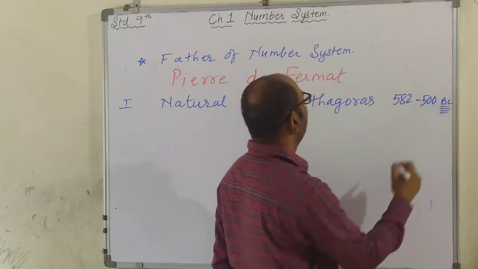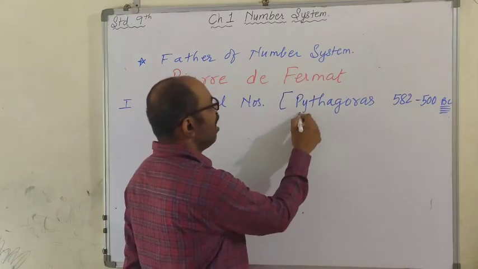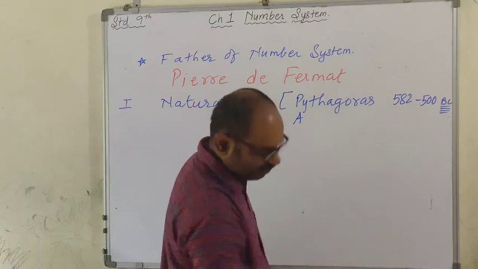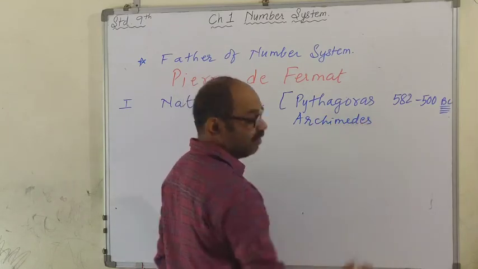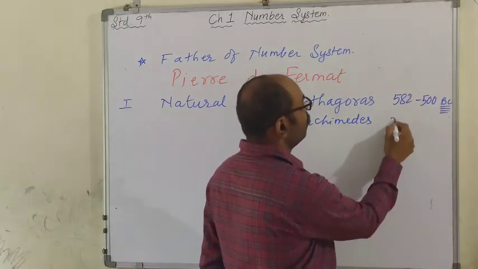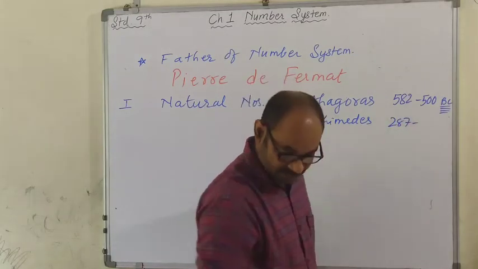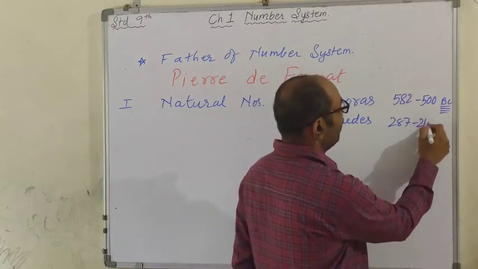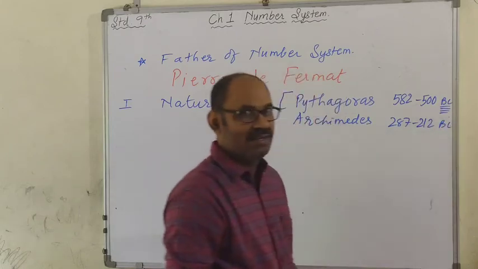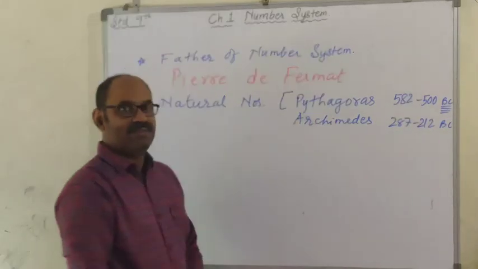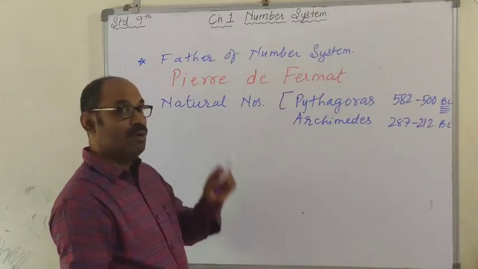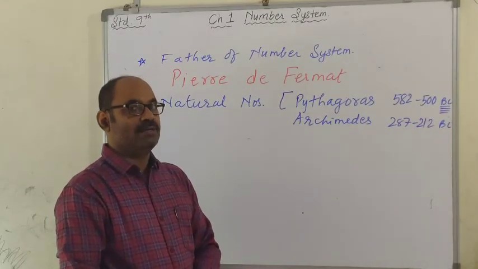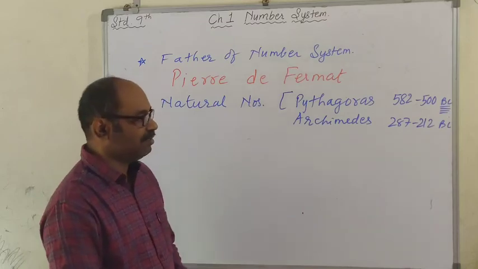Here it is BC, be careful. And then Archimedes. He was born in 287 BC and he died in 212 BC. Alright. These are the two names of mathematicians who worked on natural numbers.